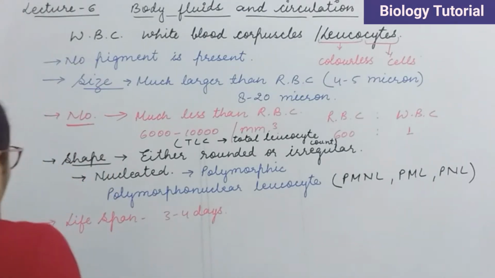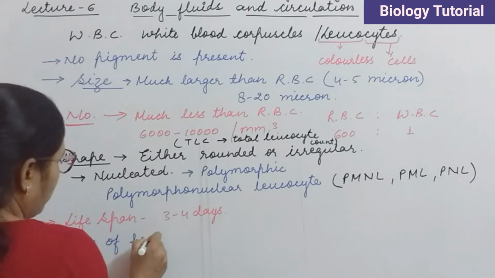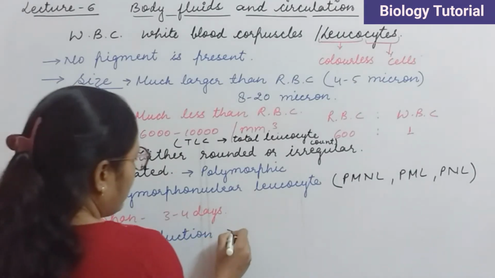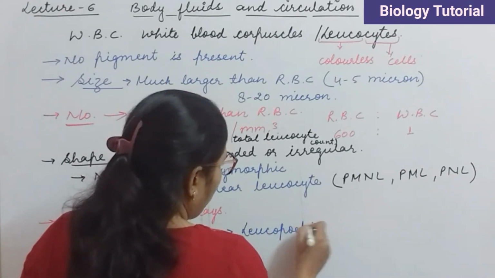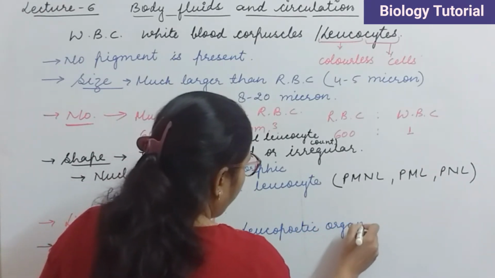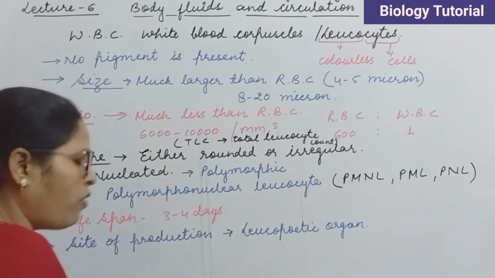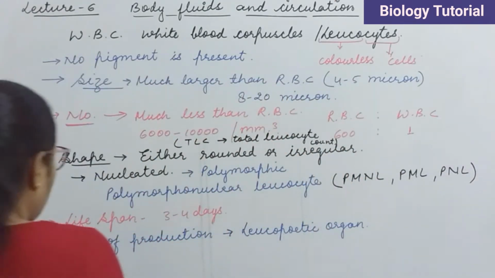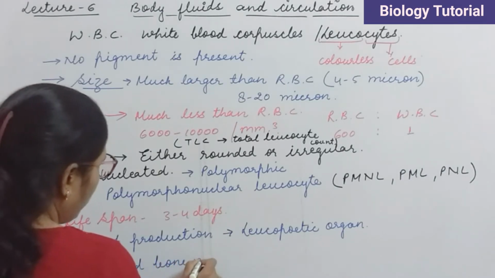Next one is site of production of WBC. These are called leukopoietic organs. Now the process of formation of WBC is called leukopoiesis. So the organs where the production of WBC takes place are called leukopoietic organs. And these organs are, first one is red bone marrow.